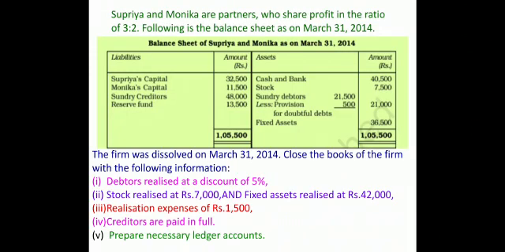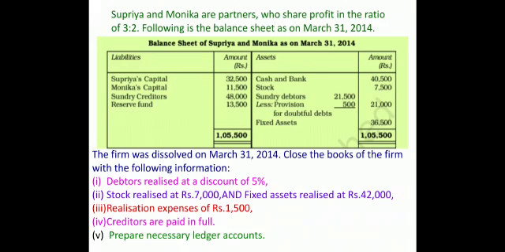Supriya and Monica are partners who share profits in the ratio of 3:2. Please note the ratio 3:2, and their balance sheet on 31st March 2014 was as follows. The two partners' capital are given, then sundry creditors, then reserve fund.